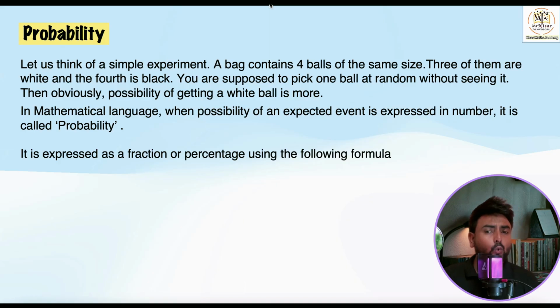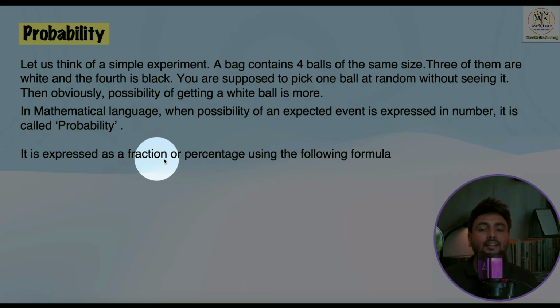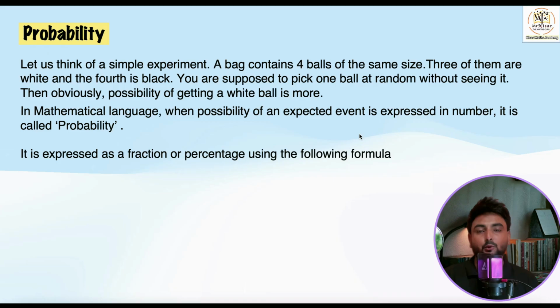If I ask you whose chances are more when we take out a ball without looking, you will say, sir, obviously white balls are more in number, so the possibility of getting white is more. When the possibility of getting something is expressed in numbers, that is called probability. And something very important I have mentioned here: it is expressed as a fraction or percentage using a formula. In ICSE board and state board, even in CBSE, we always deal more with fractions rather than percentages. So let's understand ahead.